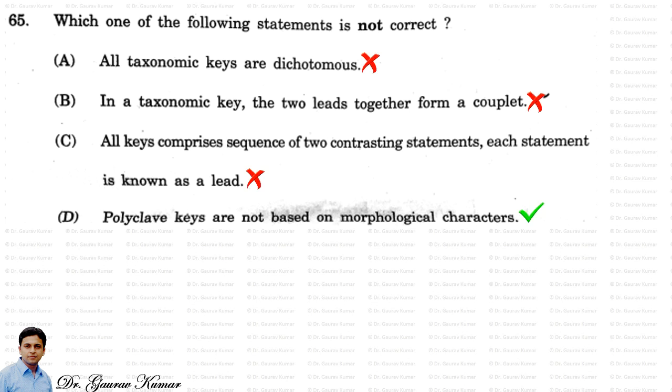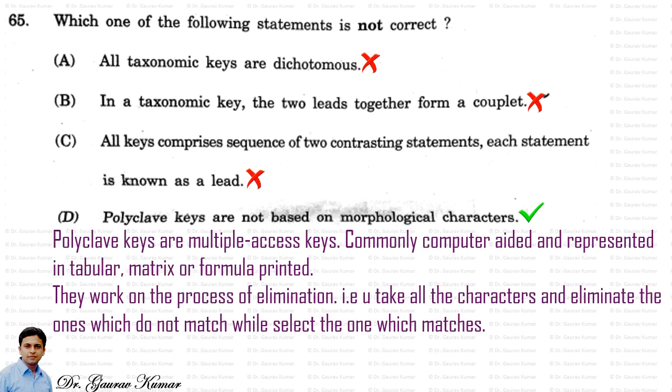Let's read a little bit about polyclave keys. Polyclave keys are multiple access keys, commonly computer aided and represented in tabular matrix or formula printed form. They work on the principle of elimination, that is, you take all the characters and eliminate the ones which do not match while selecting the one which matches.